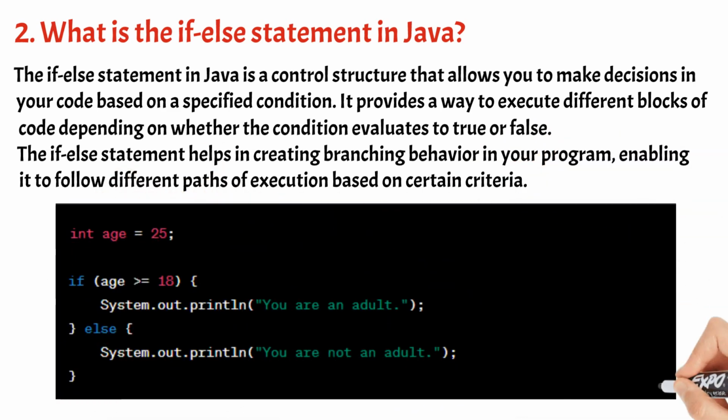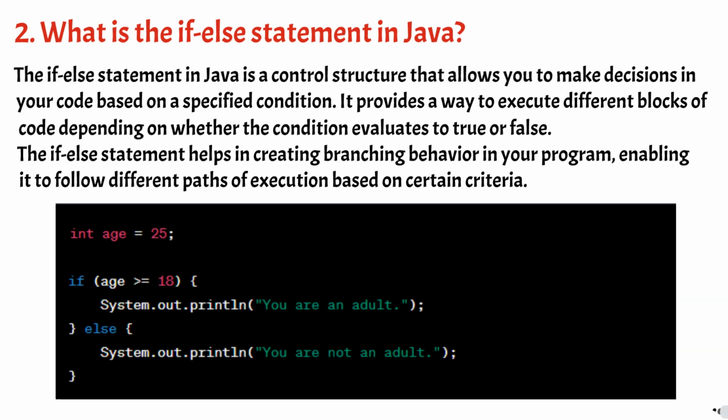In this example, the condition age greater than or equal to 18 is evaluated. If the age is greater than or equal to 18, the code block inside the if statement is executed, printing you are an adult. If the condition is false, age is less than 18, the code block inside the else statement is executed, printing you are not an adult.